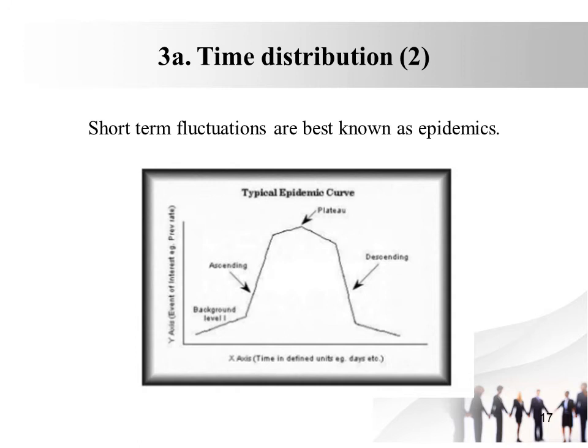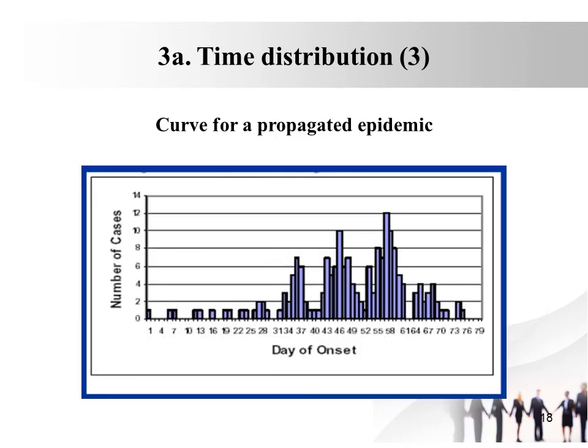Now the examples of the multiple exposure or repeated exposure epidemic: a well contaminated with water, and a nationally distributed brand of vaccine.